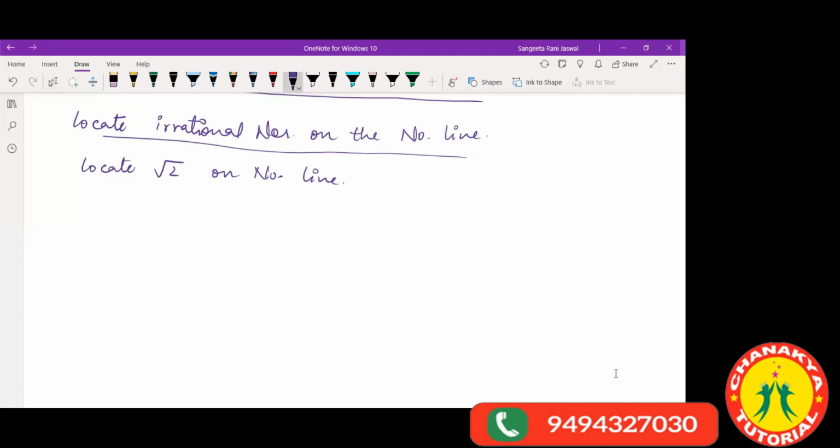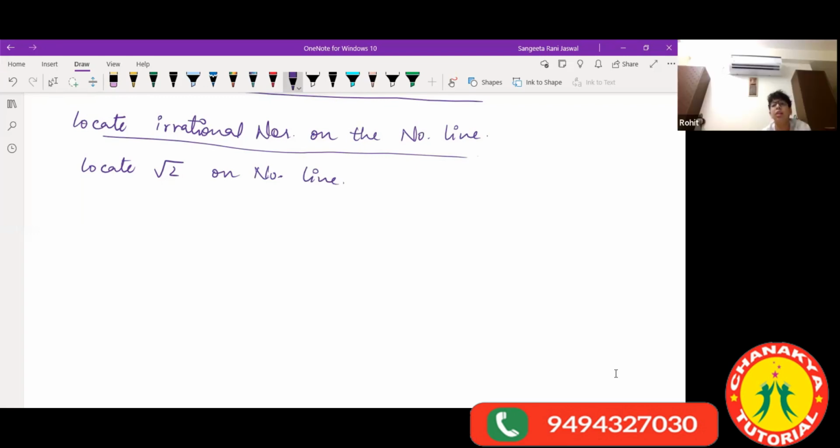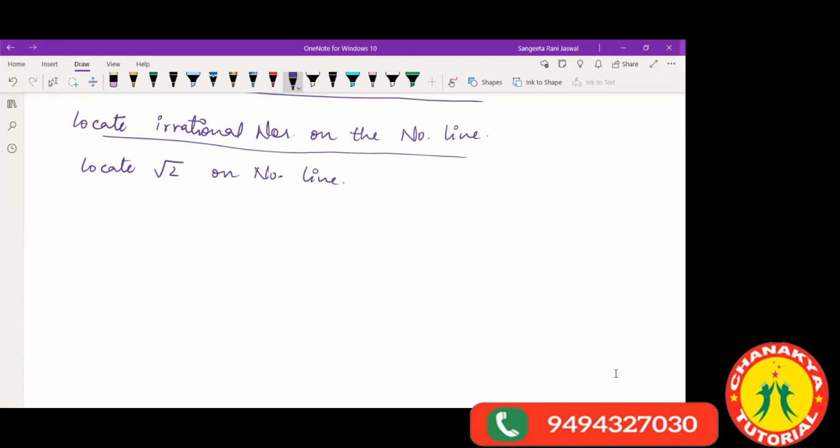We'll do it. Now to locate root over 2 on the number line, what do we do? First of all, we take the help of Pythagoras theorem. Does everyone know Pythagoras? Hypotenuse square is equal to base square plus perpendicular square. This is what Pythagoras tells us. So we take the help of Pythagoras theorem.